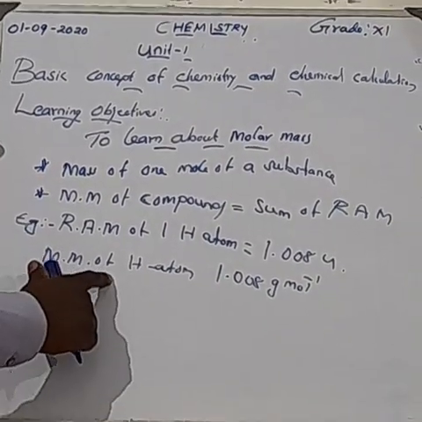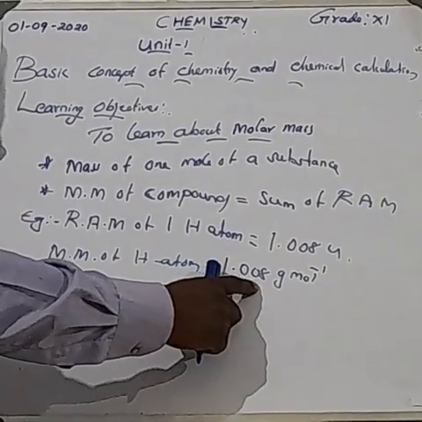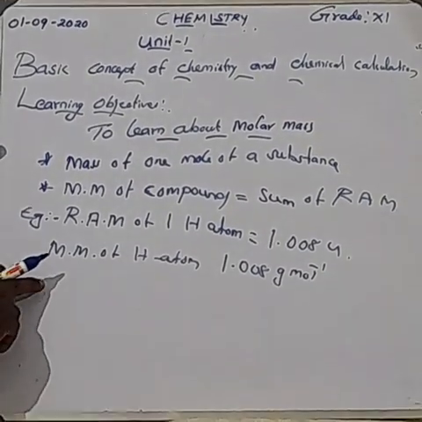Like that, molar mass of hydrogen is equal to 1.008 gram mole inverse. So, relative atomic mass of 1 hydrogen atom is 1.008 unified atomic mass, and molar mass of hydrogen atom is 1.008 gram mole inverse.